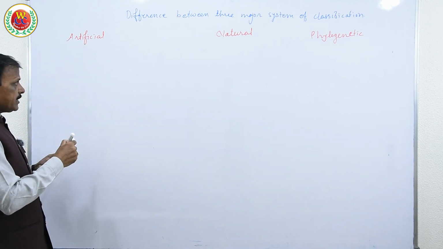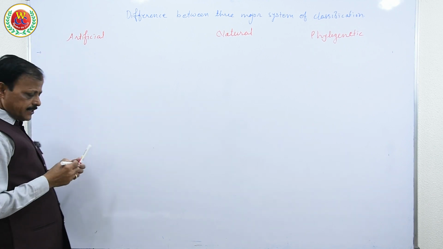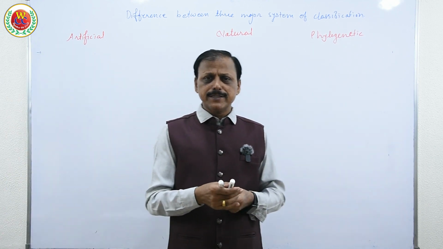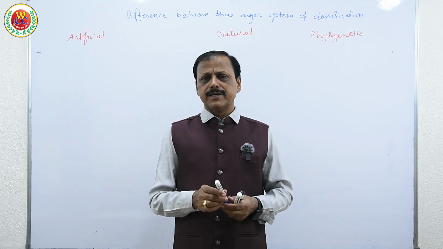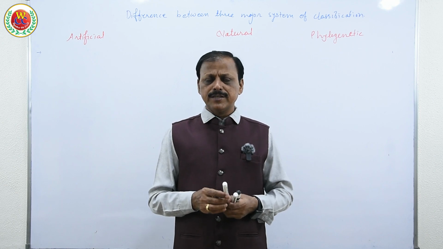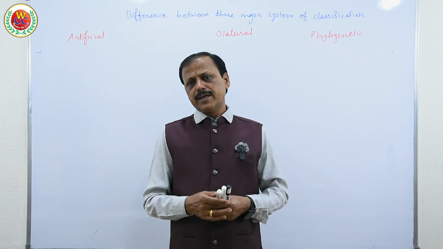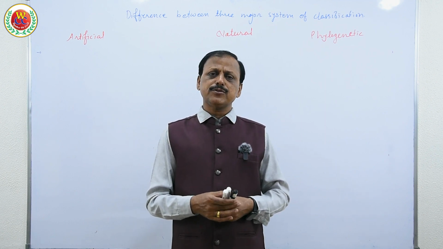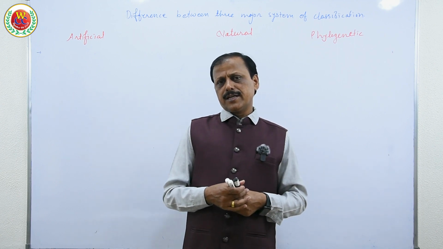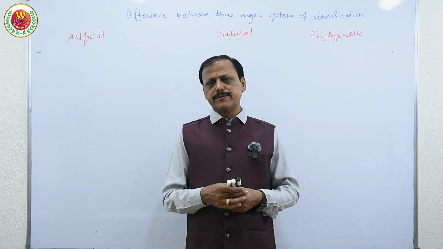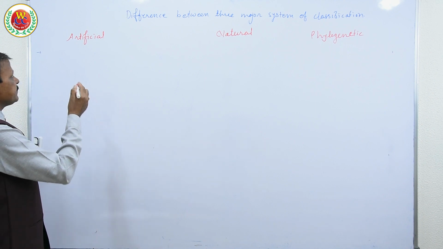Now see, the artificial system of classification is so called because, although efforts were made earlier to classify plants and animals, as we discussed about the two kingdom system by Carolus Linnaeus and the oldest one by Aristotle, who classified animals into Enaima and Anaima, and plants into herb, shrub and tree, and Carolus Linnaeus classified all organisms into two groups, Plantae and Animalia, these two systems were found very limited.